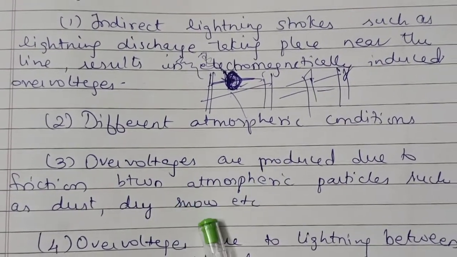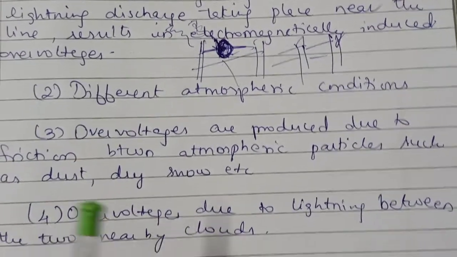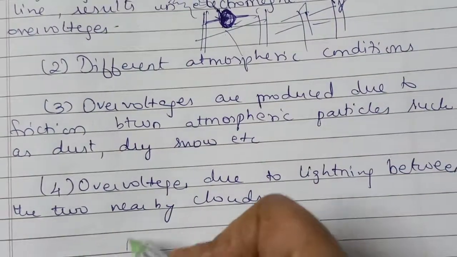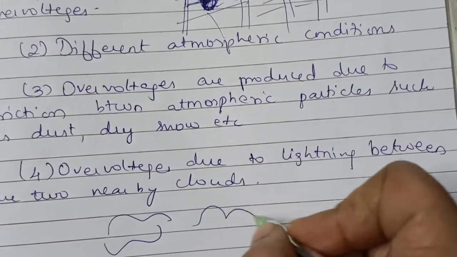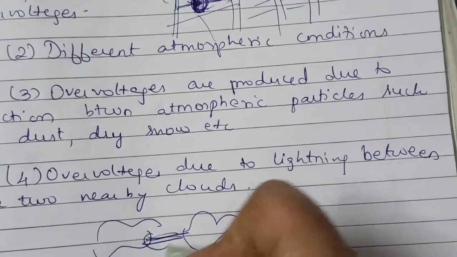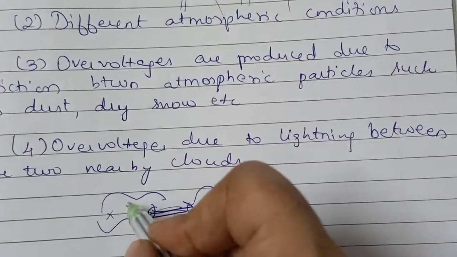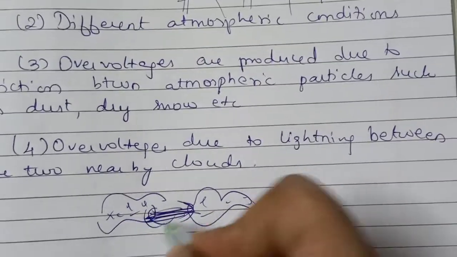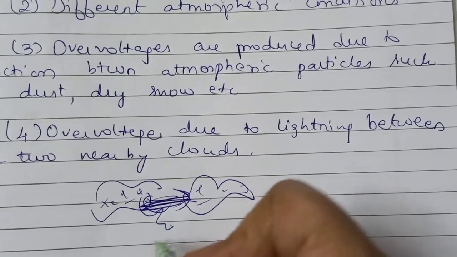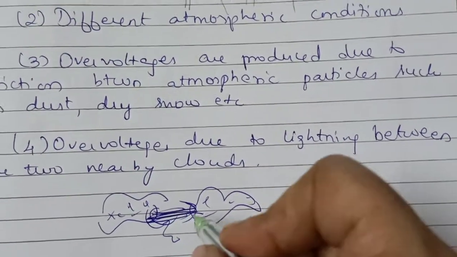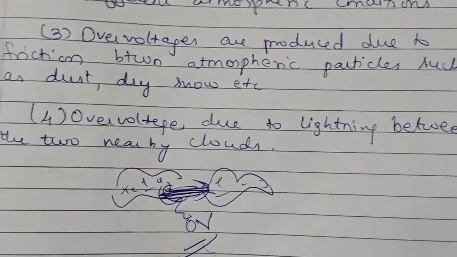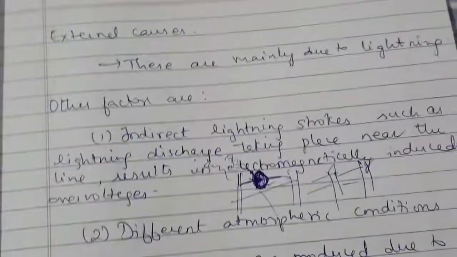Next is over voltages due to lightning between two nearby clouds. If two clouds carrying positive and negative charges hit each other, some current and voltage will automatically be produced, and that is also over voltage. This is how the external causes are classified.